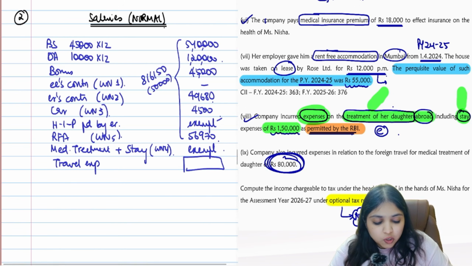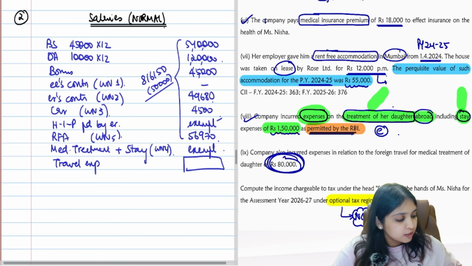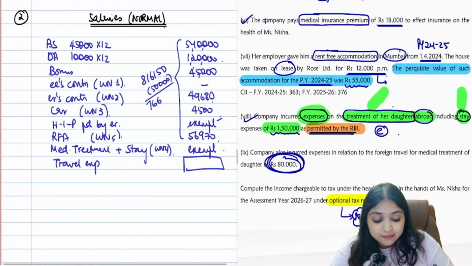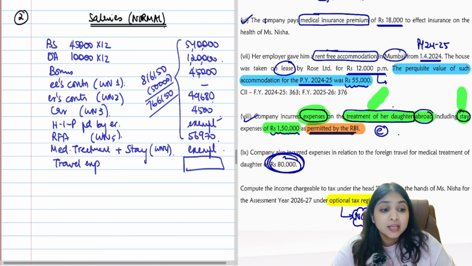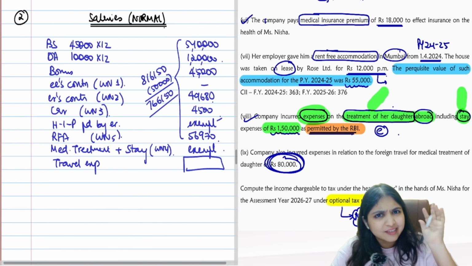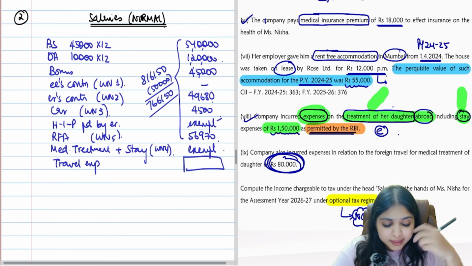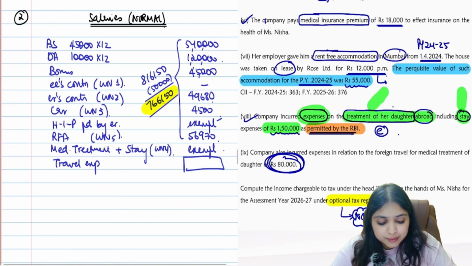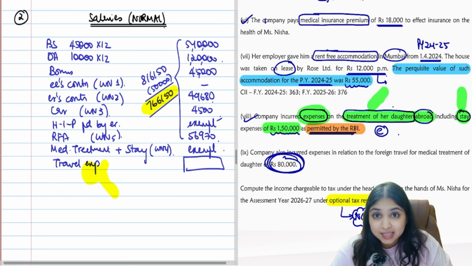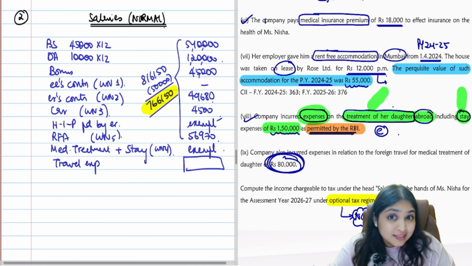Then you will get standard deduction 50,000. So what will your taxable salary become? Your taxable salary will become 7,66,150. Then does the question say SSE is having other income and all? No other income guys. So GTI of the SSE will be, ignoring the travel expense perquisite, 7,66,150, which is less than 8 lakh.